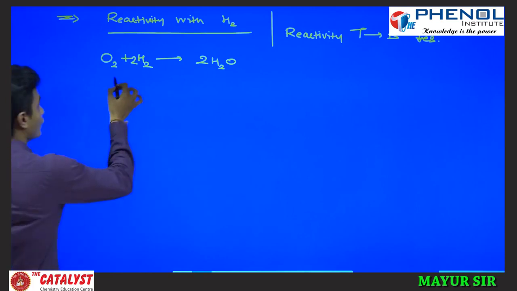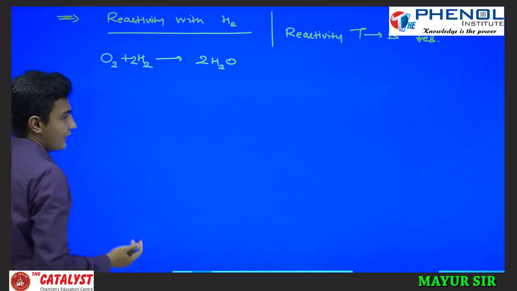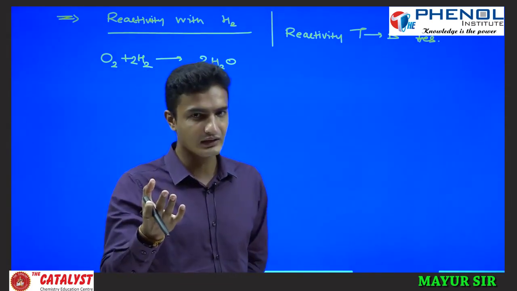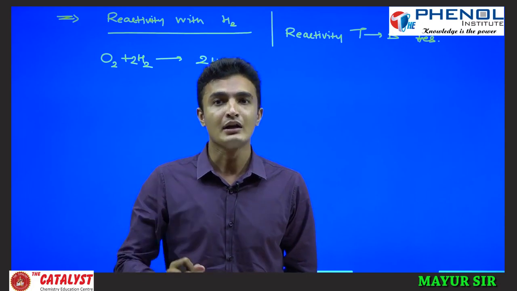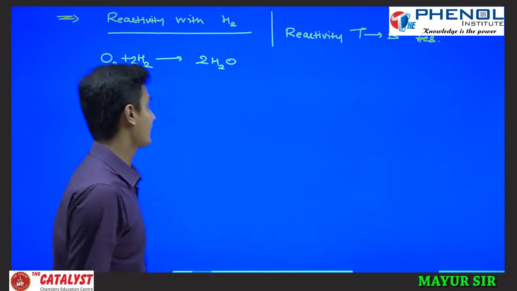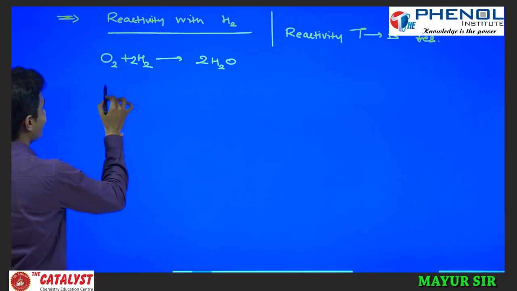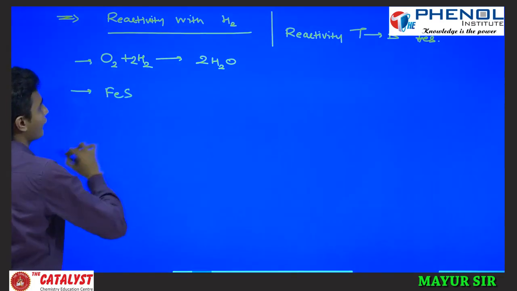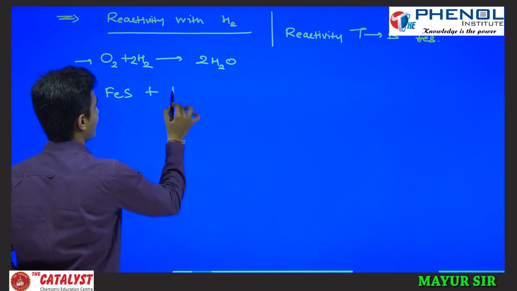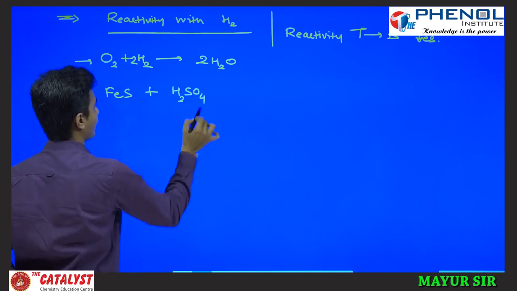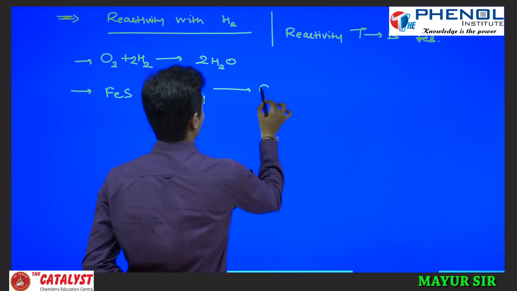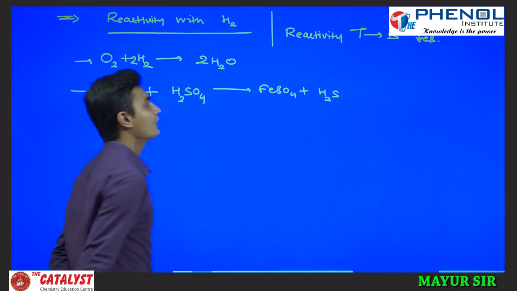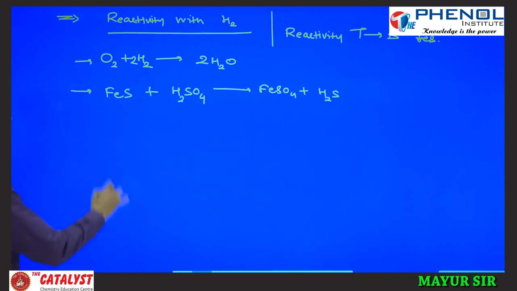And if you want to prepare the same for sulfur, if you burn sulfur in the presence of air, or you can say in the presence of hydrogen, then H2S will not form. Here you have to prepare it by indirect preparation in the laboratory. You take sulfide FeS and keep it in the presence of H2SO4. It will produce FeSO4 and H2S. So that is what is called indirect preparation of H2S.